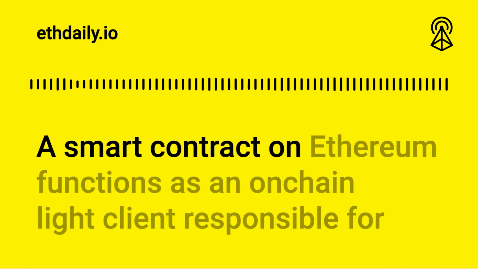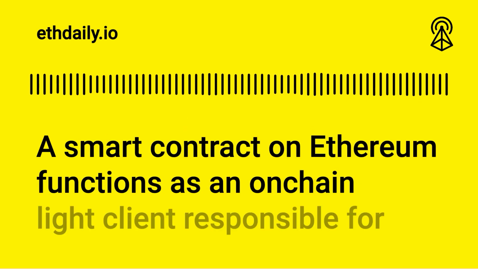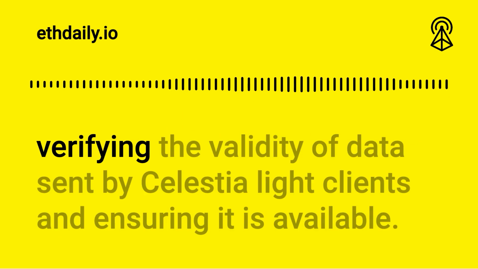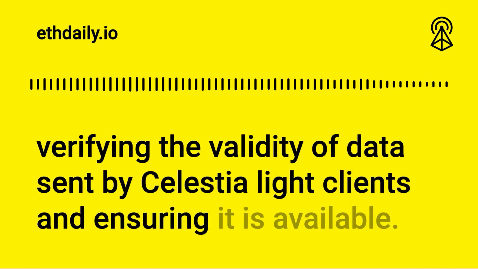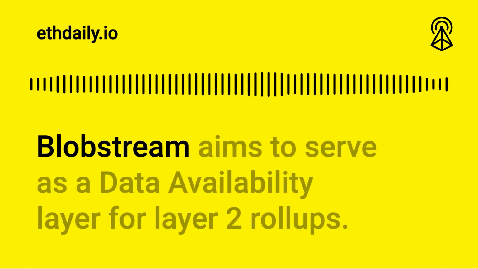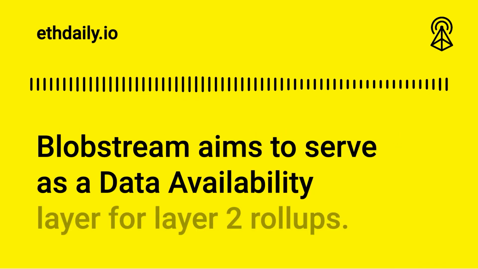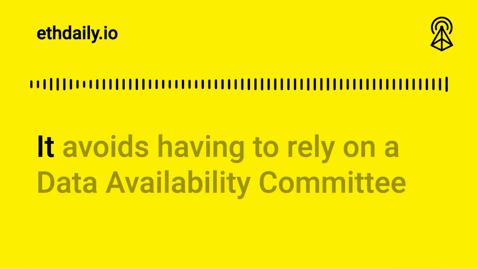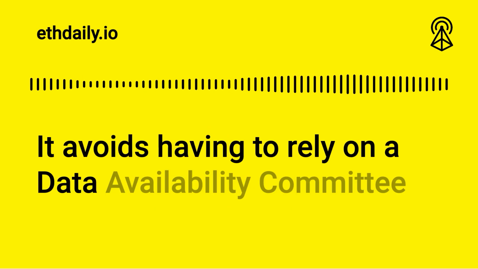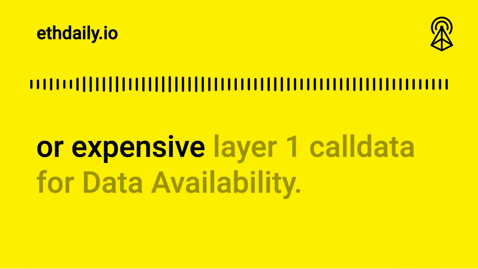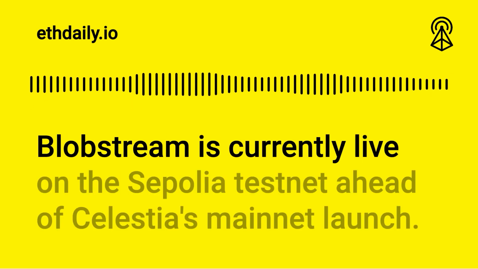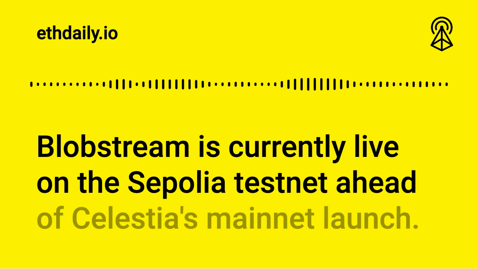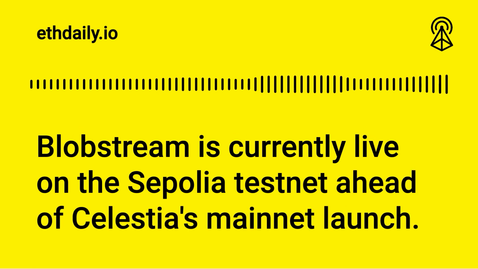A smart contract on Ethereum functions as an on-chain Lite client responsible for verifying the validity of data sent by Celestia Lite clients and ensuring it is available. Blobstream aims to serve as a data availability layer for Layer 2 rollups. It avoids having to rely on a data availability committee or expensive Layer 1 call data for data availability. Blobstream is currently live on the Sepolia testnet ahead of Celestia's mainnet launch.